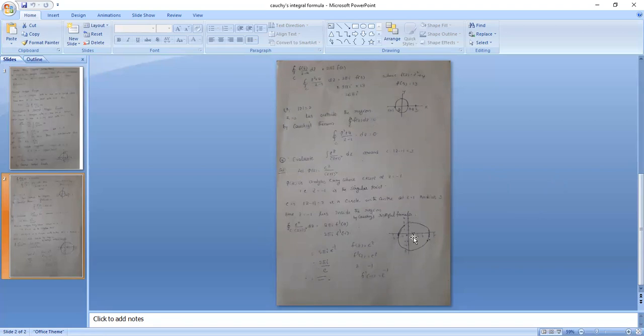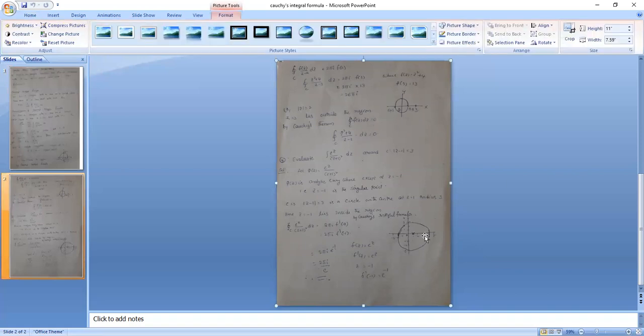So taking the center as 1 and radius as 3, draw the circle. Radius 3 means from the center, all sides are 3 units. Now check whether the point z equal to minus 1 lies inside the region or outside the region. This is 1. From the right side 3 units, left side 3 units. So here 1, 2, 3, so the last endpoint is 4. Here 1 to 0, 0 to minus 1, minus 1 to minus 2. So minus 1 is also inside the region. So the point lies inside the region.